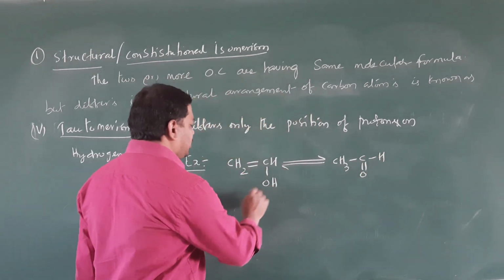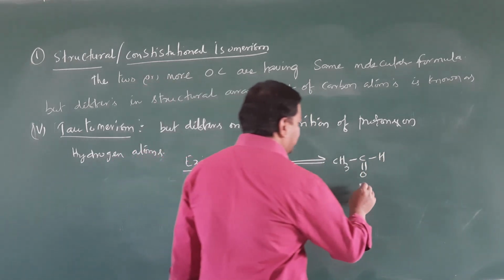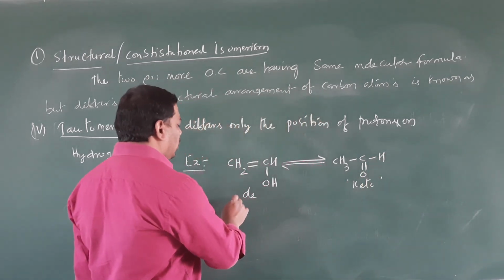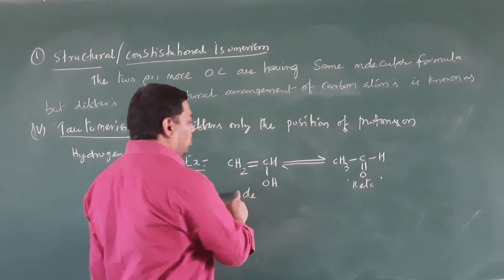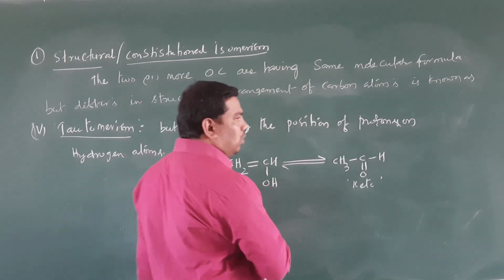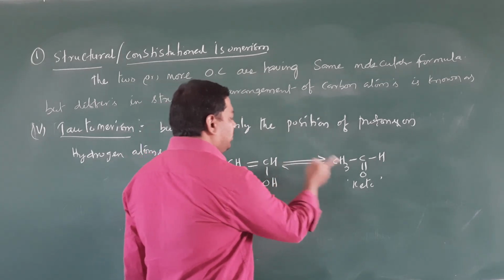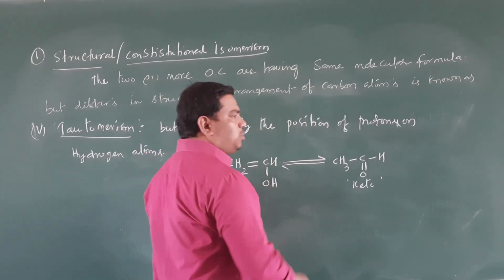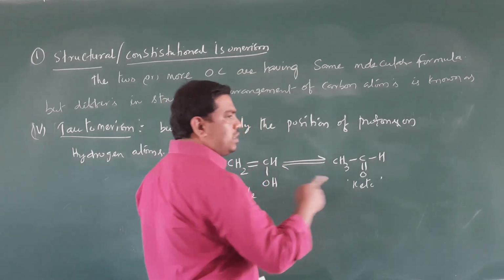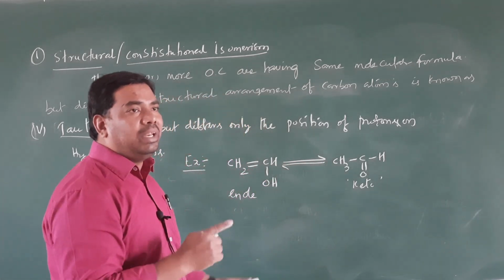Here it is ol, and this is a keto functional group. Clear student? This is the enol, the keto-enol functional group, so this is keto-enol tautomerism. The interconversion takes place very rapidly, so these two compounds are in dynamic equilibrium with each other.